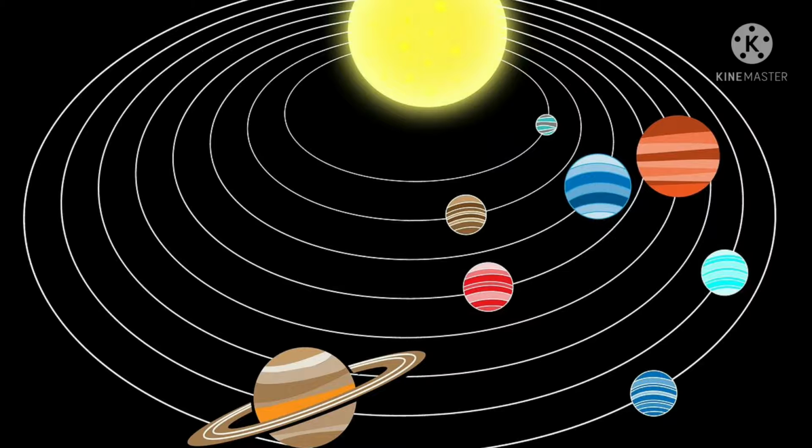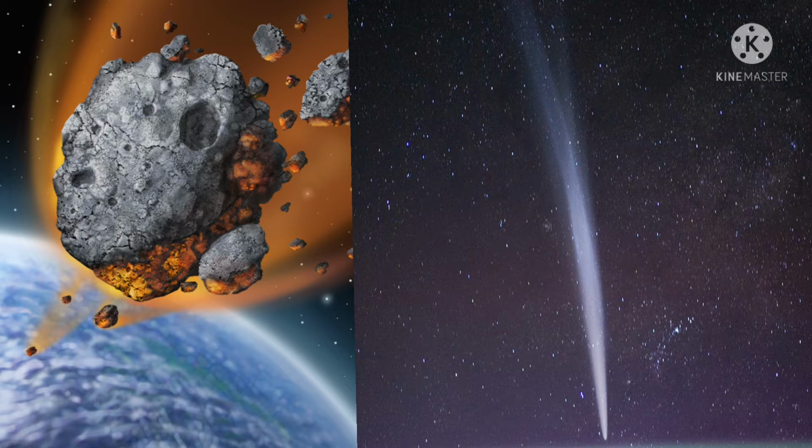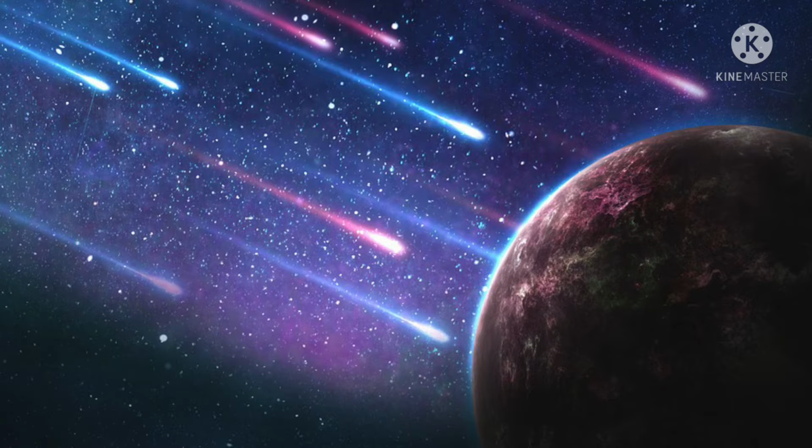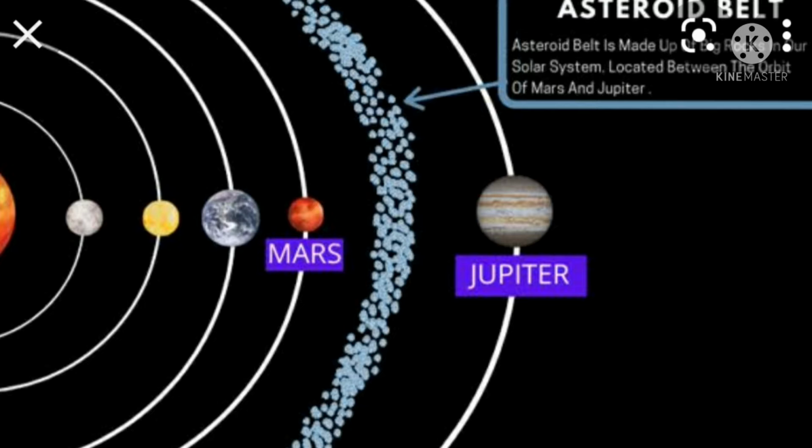Children, in our previous video, we came to know about the sun, planets and solar system. In this video, we are going to know about some other members of the solar system. There are some other bodies which revolve around the sun. They are also members of the solar system. Let us know about some of them. They are asteroids, comets, and meteors or meteoroids.